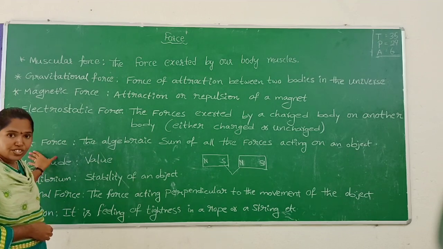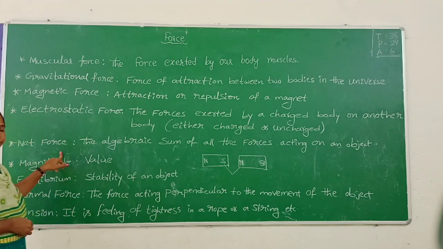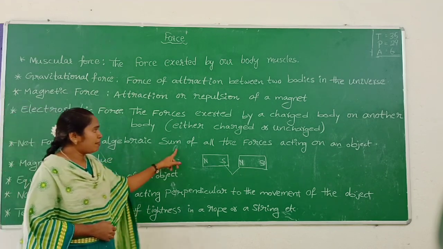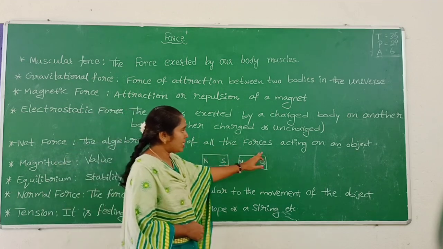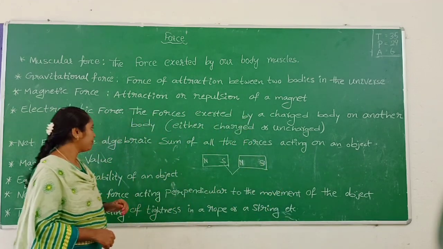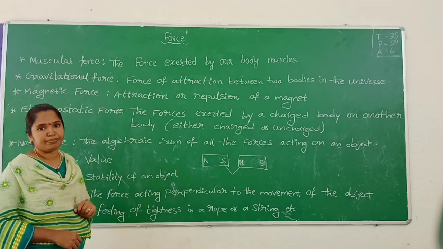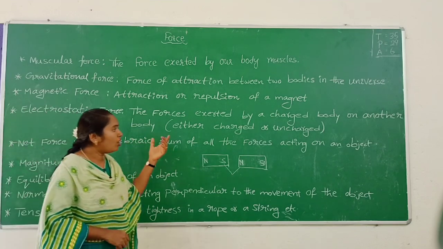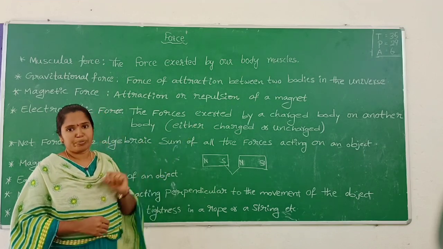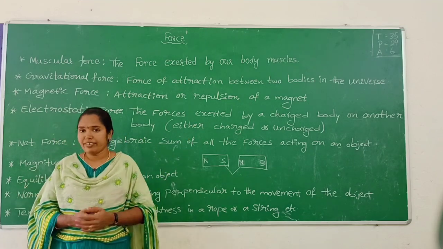So next one, net force. Net force is the algebraic sum of all the forces acting on an object or body. You see in our textbook.